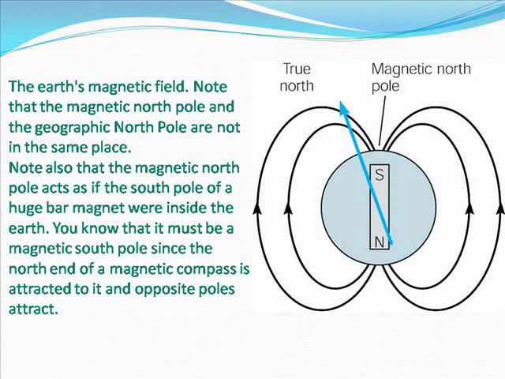The Earth's magnetic field. Note that the magnetic North Pole and the geographic North Pole are not in the same place. Note also that the magnetic North Pole acts as if the South Pole of a huge bar magnet were inside the Earth. You know that it must be a magnetic South Pole since the north end of a magnetic compass is attracted to it and opposite poles attract.